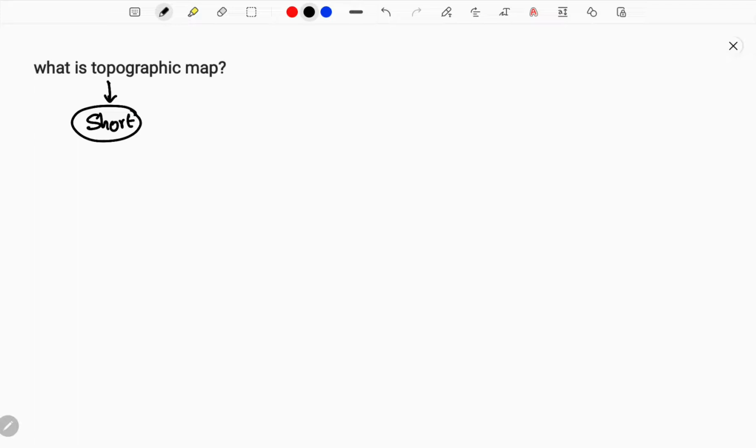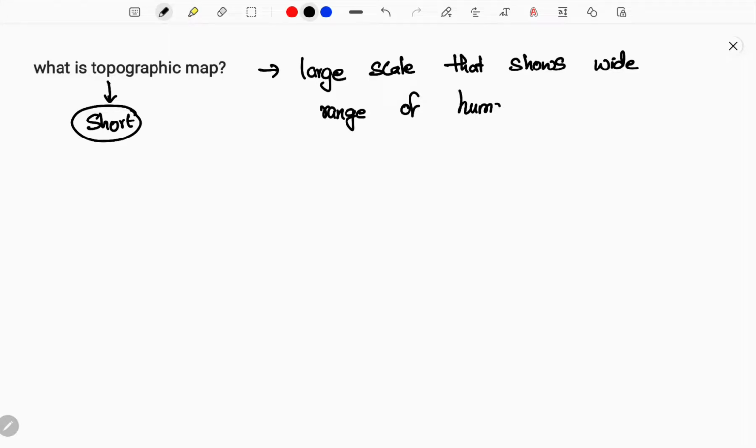Topo means short, which means a large scale thing that should be represented in a short, simple form. A large scale means what? The earth is a huge scale, which means large scale. That shows a wide range of human and physical features of the earth. So it shows the human and physical features of the earth.